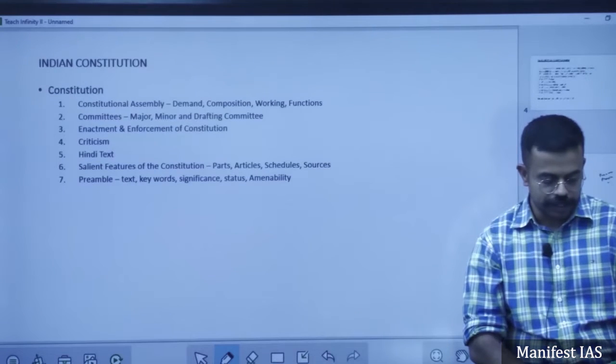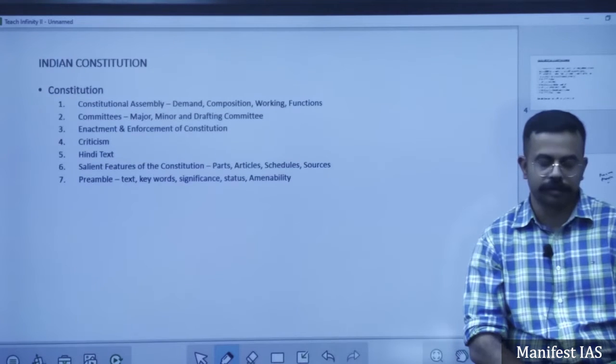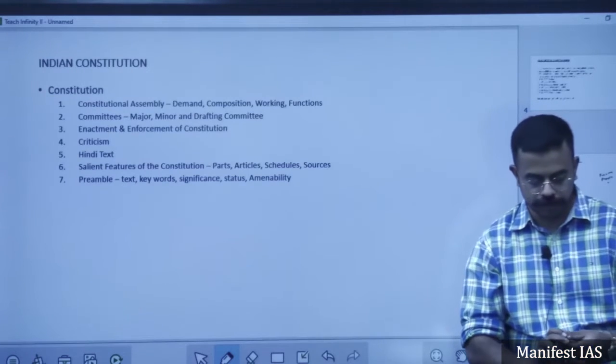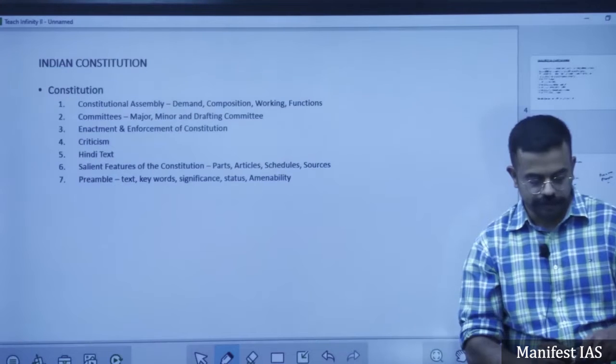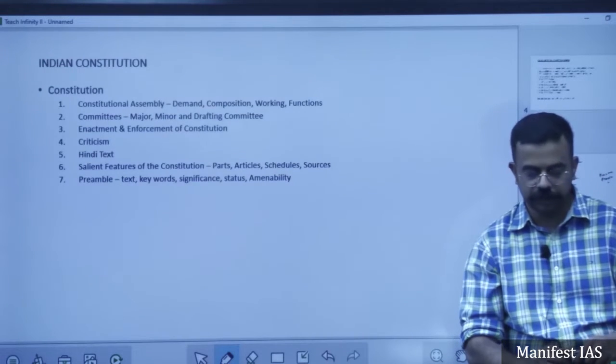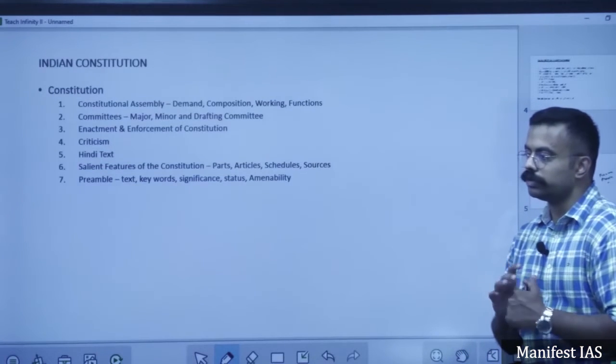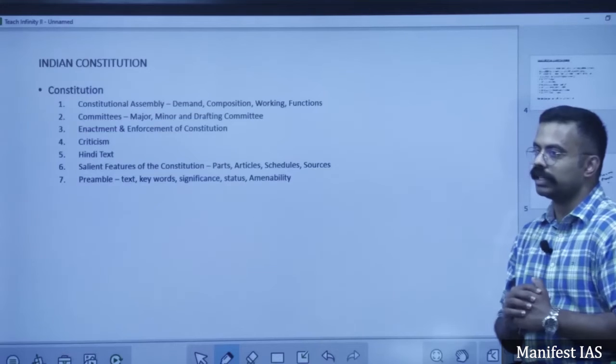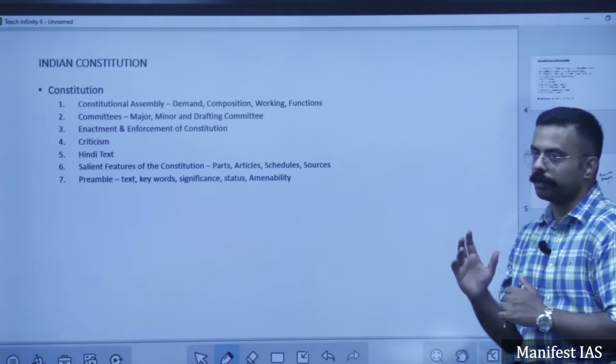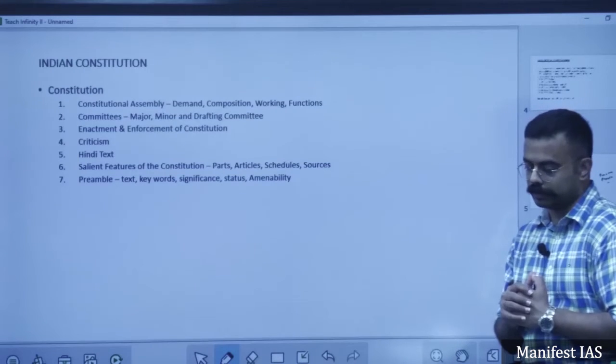Okay. I earlier said fundamental rights, fundamental duties and directive principles of state policy. What do you mean by that? These are certain things which form the core of the Constitution. Fundamental rights are the basic rights which the Constitution gives the Indian citizens, as well as certain provisions for foreigners.